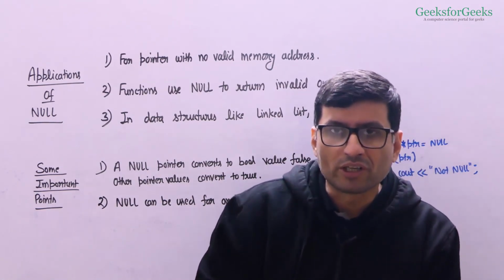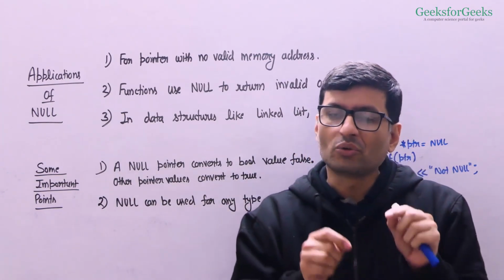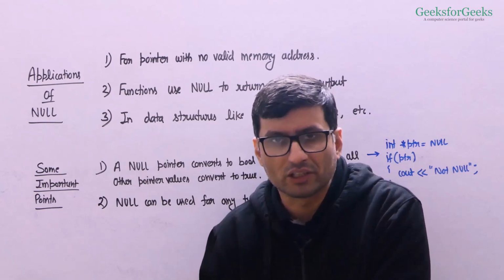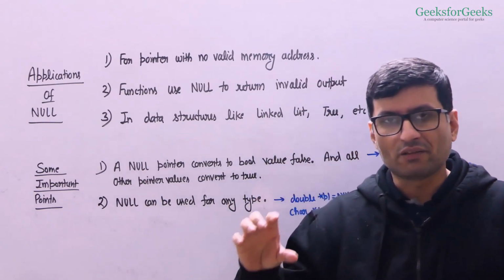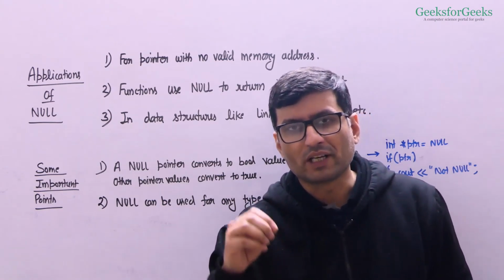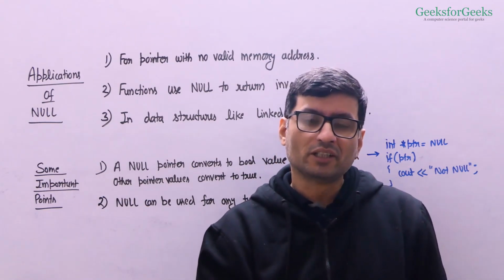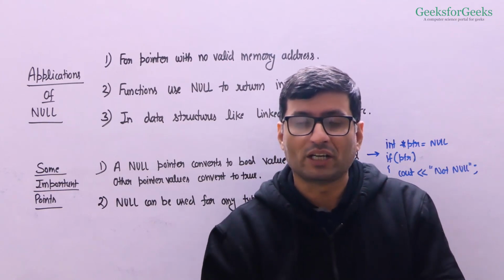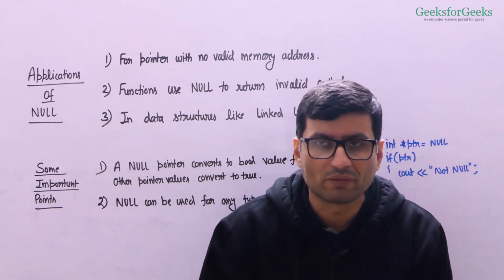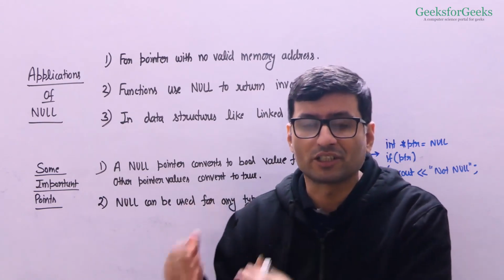If you return an integer pointer, what you can do is, if something goes wrong inside the function, you can return null to indicate that something has gone wrong. Otherwise you can return the address of an integer value, right? So this way a function can clearly tell, if I am returning null, it means something has gone wrong, otherwise I am going to return a valid address to an integer. It cannot happen by simply having the return type as int, because you will have to return an int, and 0, -1 or any number can be a valid return value, right? So null being a special pointer value helps in function returns also.